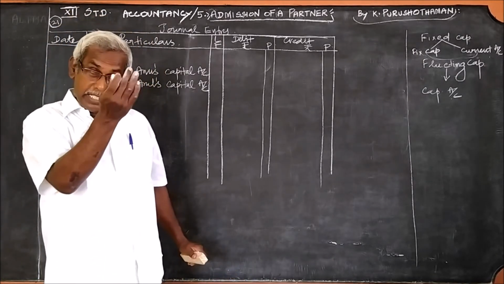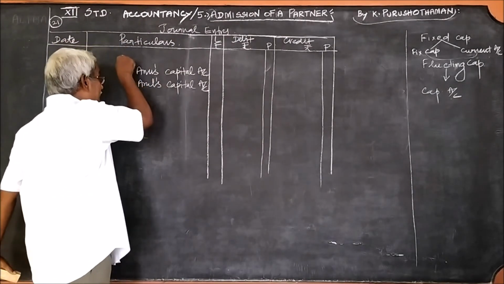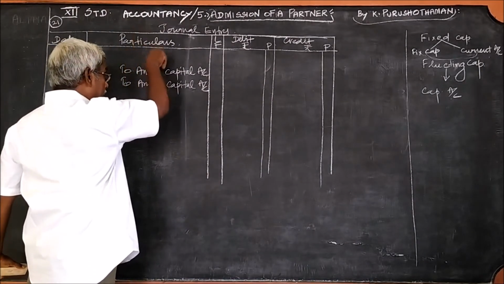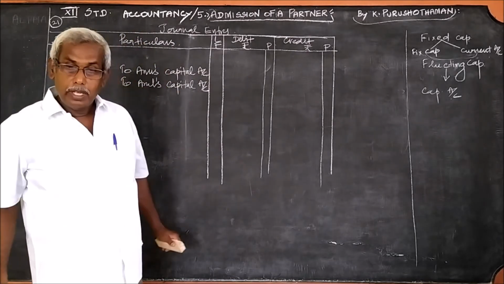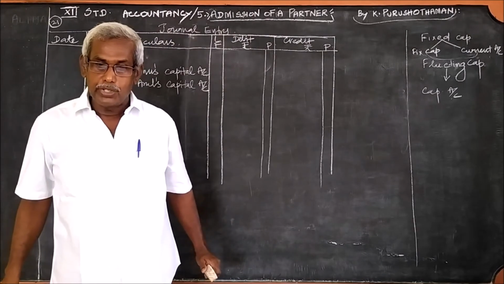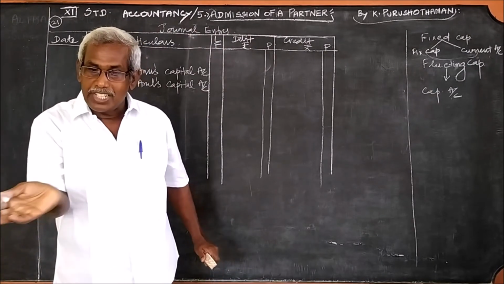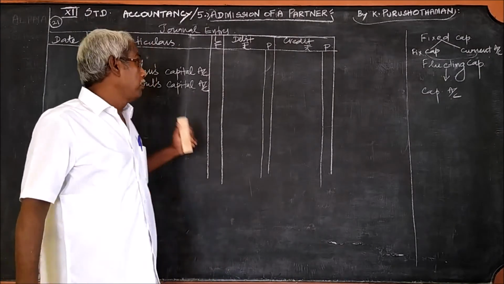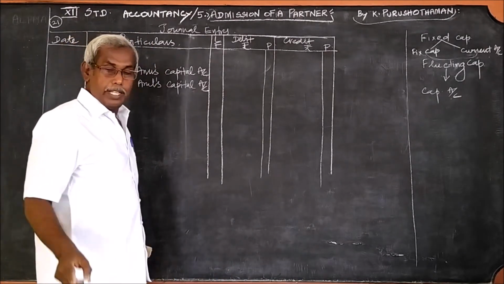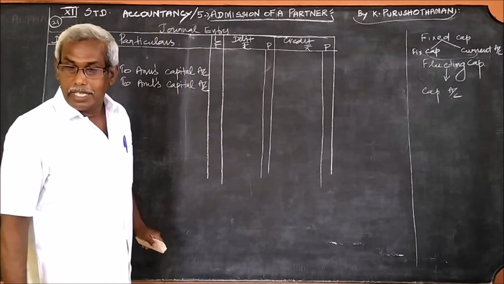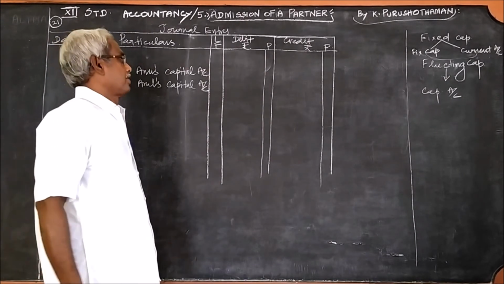When Mano brings in the cash, we can write the bank account. Listen carefully. In the previous problem, the new partner brought in the cash. I want to remind you once again, the new partner Jayashree brought in the cash 6,000 for his share. So we wrote the bank account there. But in this problem, Mano, the new partner, is not able to bring in cash.